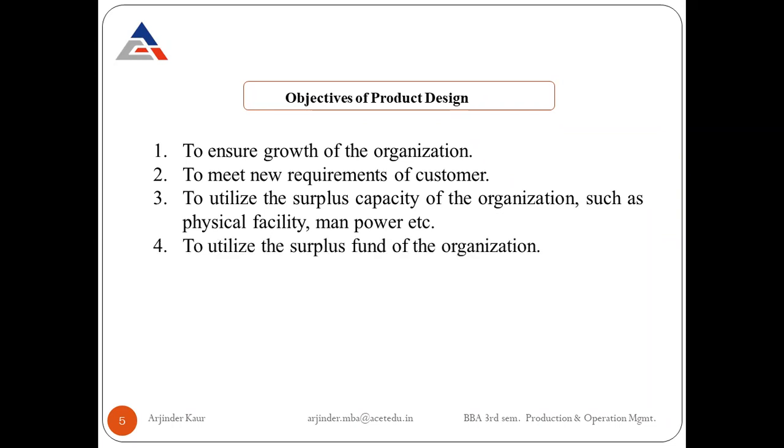Another objective could be to utilize the surplus fund of the organization. Many times a company may have some surplus funds available with them, and to utilize those funds, the firm may engage themselves in research and development so that they may find new ideas to produce something new which they are not already offering to their customers.